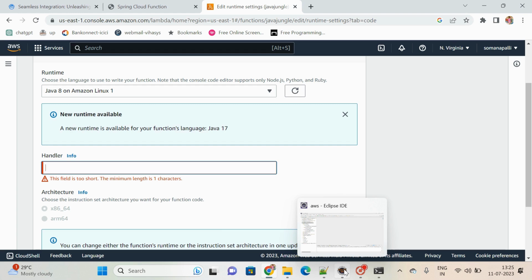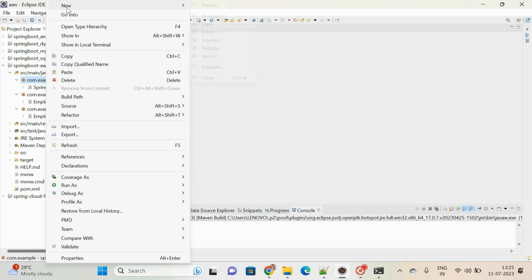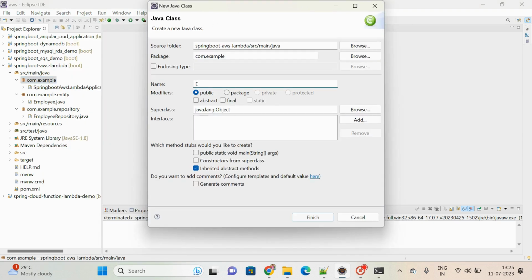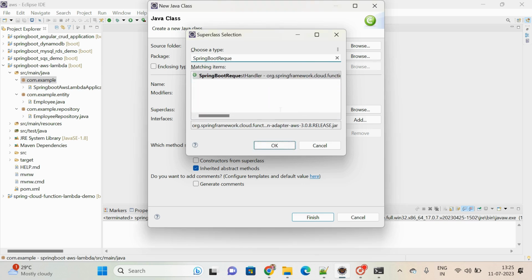Come back to your Eclipse. What we have to do is, under com.example only, create a new class, EmployeeHandler. This is the handler class and it should be extending from Spring Boot request handler.